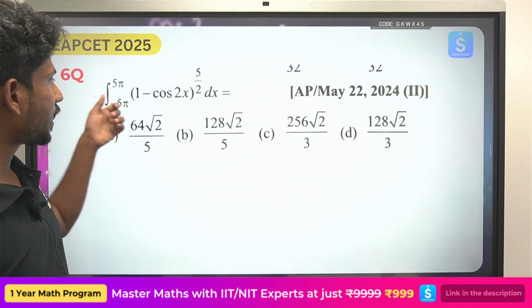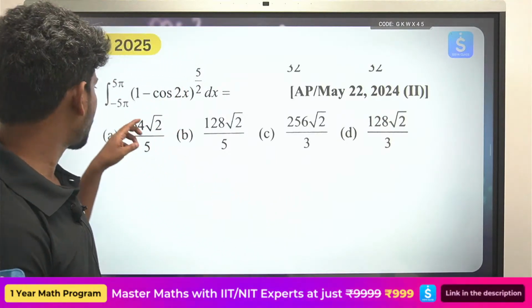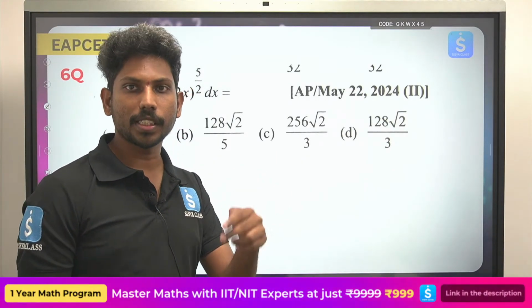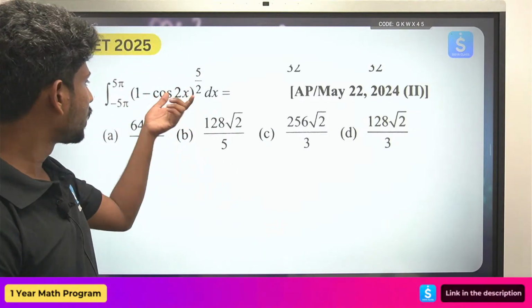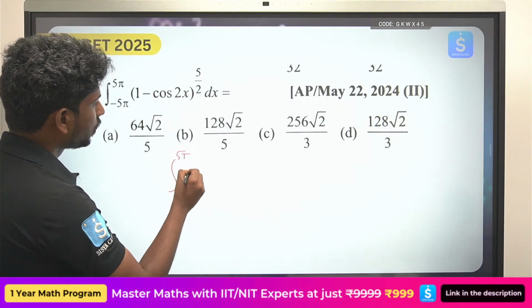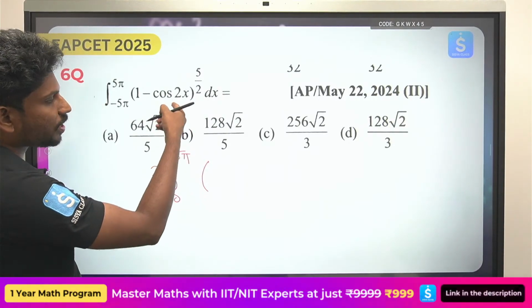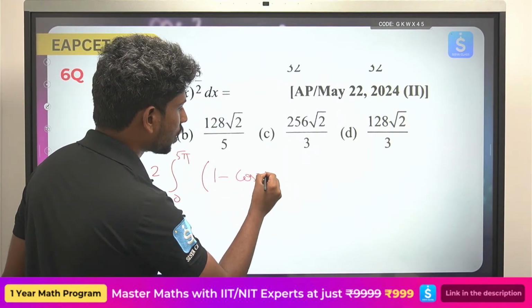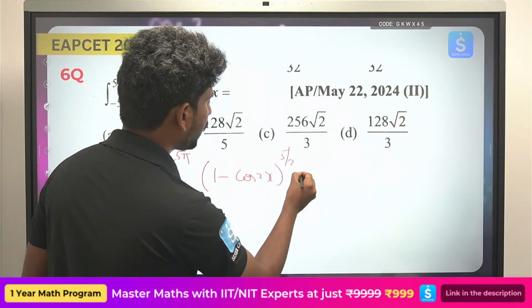Similarly the next question, you can do it in the same pattern. It is from minus a to a, so check f of minus x: if it equals f of x, it is an even function, then you can convert this to the integral 0 to 5 pi, 2 times, because cos of minus theta, cos is always an even function, so this will just be minus cos 2x whole to the power 5 by 2 dx.